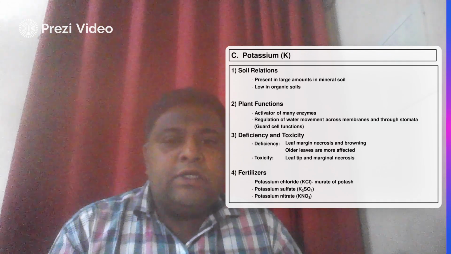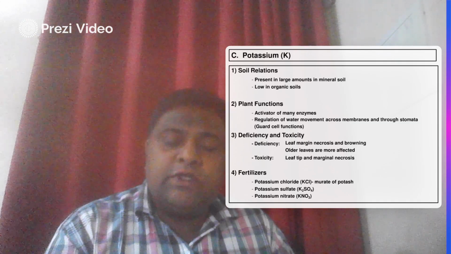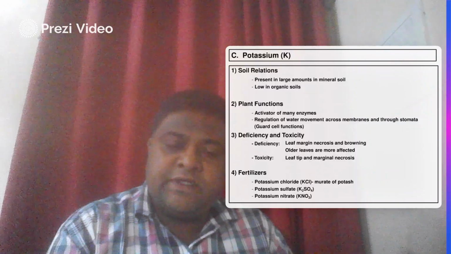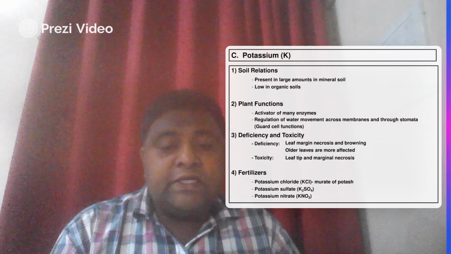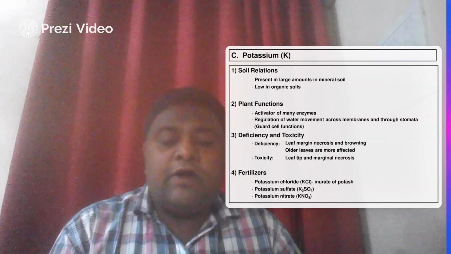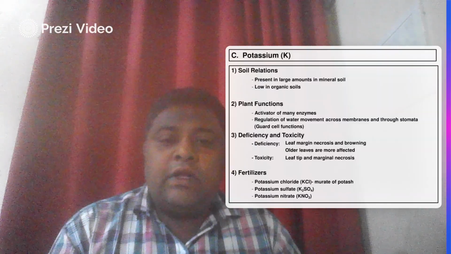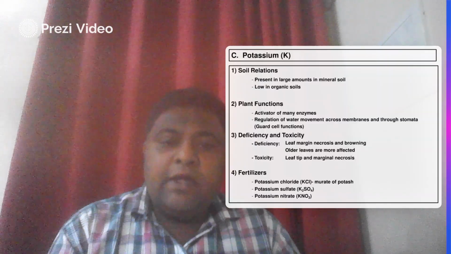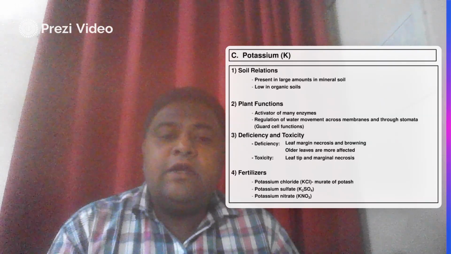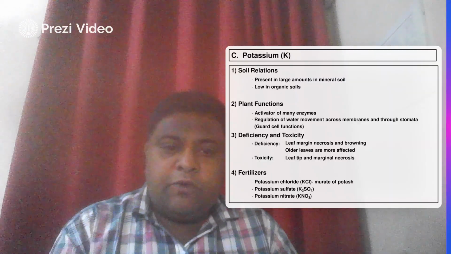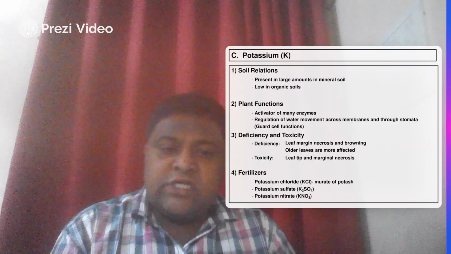Potassium and its soil relationship. We have to discuss the soil relationship, plant function, deficiency, toxicity, and fertilizer. Again, potassium is one of the basic elements required in fertilizer. It activates many enzymes and regulates water movement across the membrane to the stomata, and due to the deficiency of potassium, leaf margin necrosis occurs.